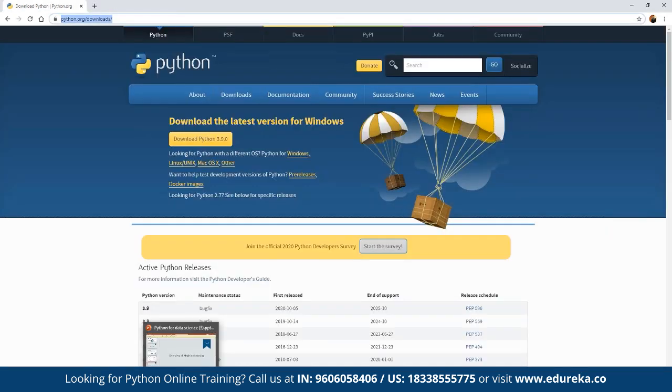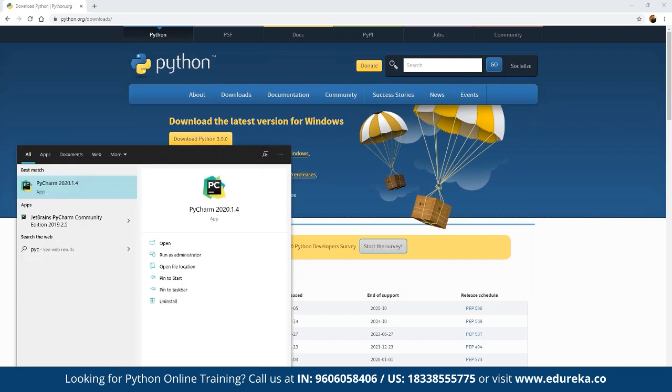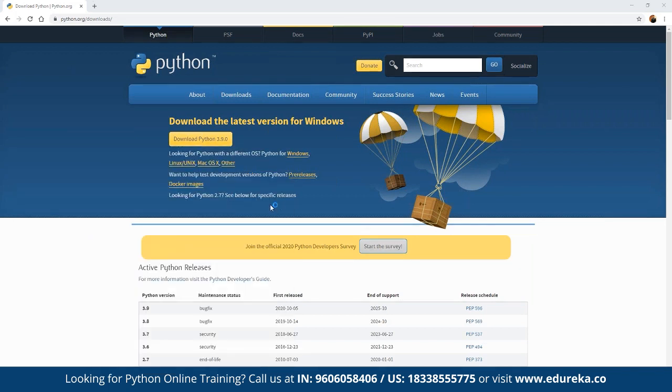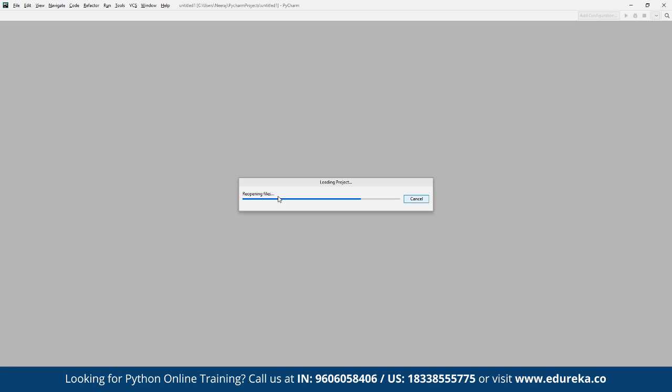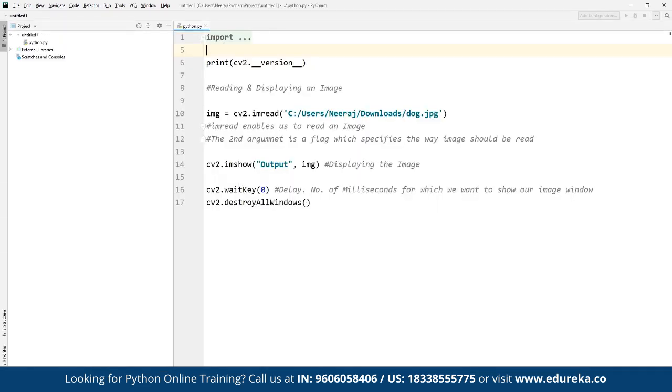Once we install PyCharm, to open it we can search for PyCharm here. Once we have the community version installed, we can open it up, and through it we can get started working. Let me showcase how exactly it looks. We can start by working on an existing project, or if you want, we can work on a new project as well.